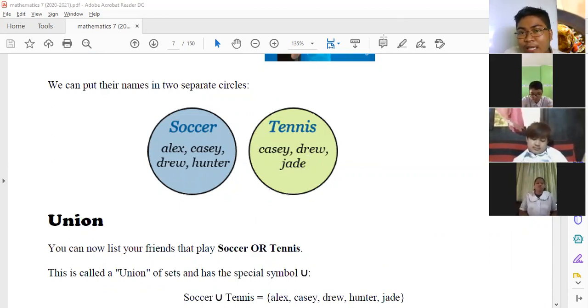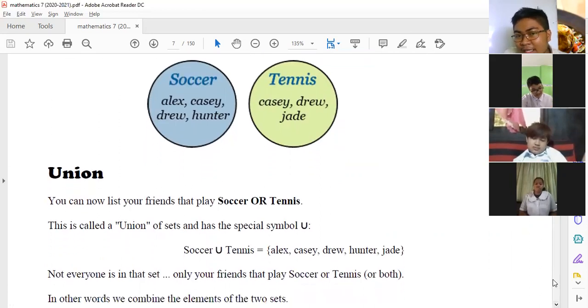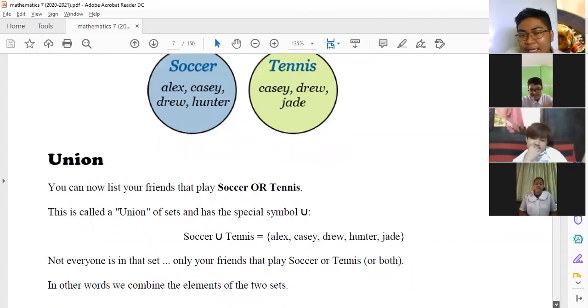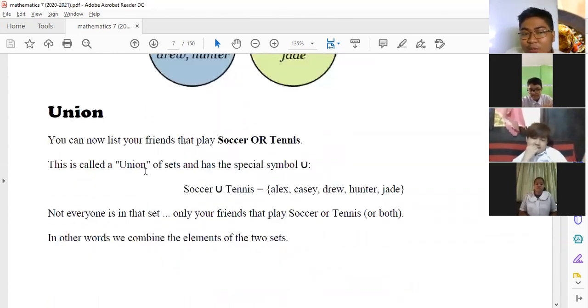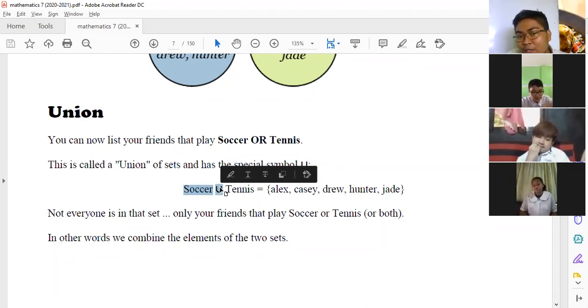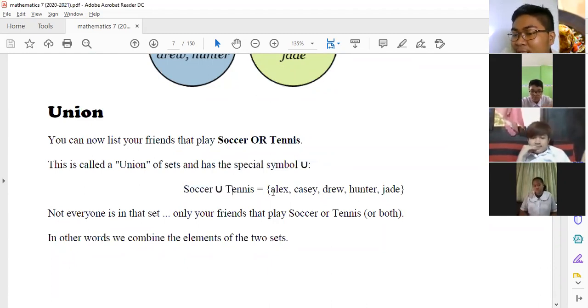Meron tayong tinatawag na union. So, you can now list your friends that play soccer or tennis. Kapag sinabing union, pinagsama or pinagkabit. So, this is called union of sets and has a special symbol. The symbol for union is U. Ayan, so soccer union with tennis. So, lahat ng andon ay pagsamahin mo lang. So, combine all the elements.